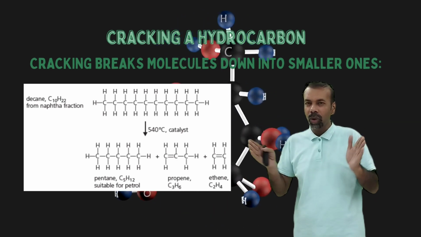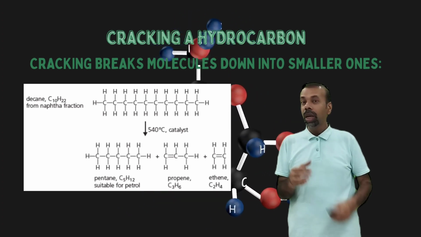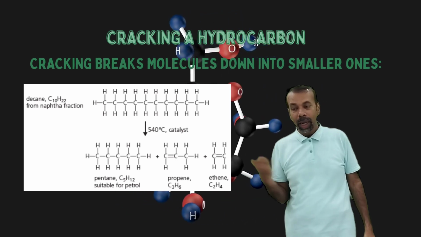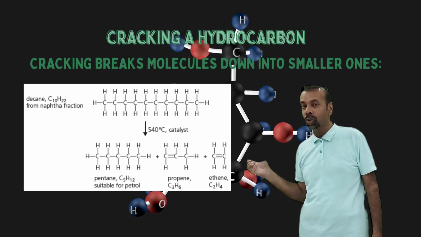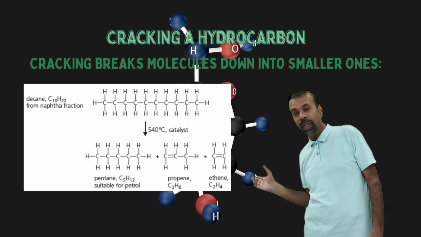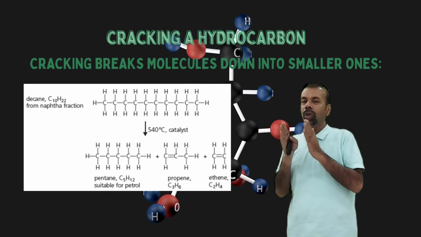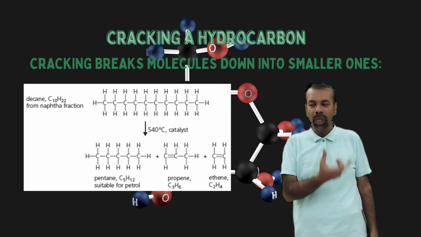So bigger hydrocarbons are broken down into smaller ones because smaller hydrocarbons undergo better combustion and they produce more flame. For example, ethane can be broken down into two smaller compounds. One is ethene and one is hydrogen. Similarly, we can break butane into two compounds. One is ethane and one is ethene.